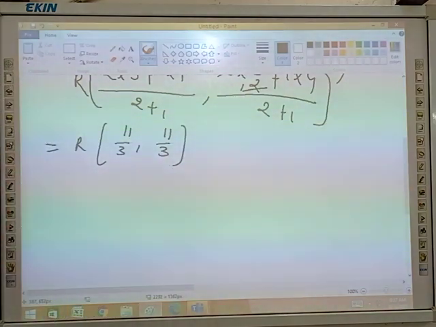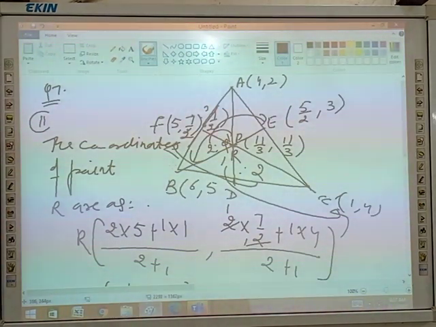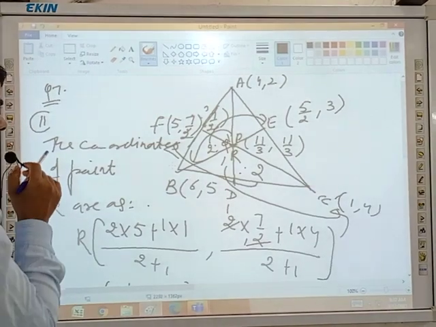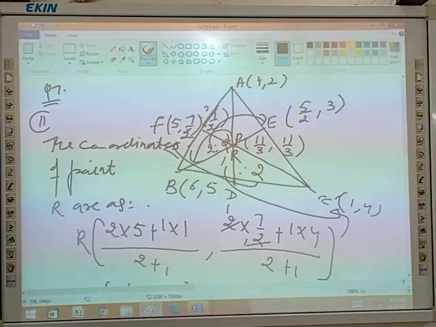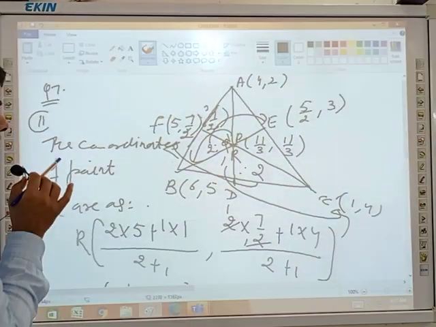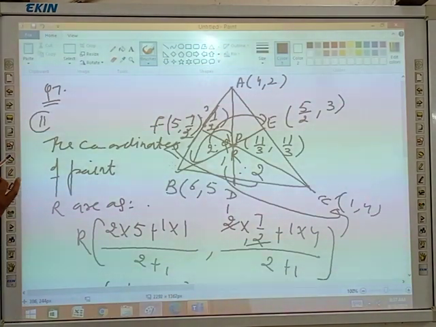You are finding that the coordinate of point P is 11 by 3, 11 by 3, point Q is 11 by 3, 11 by 3, and point R is 11 by 3 and 11 by 3. This is the common point of all the medians, and the points have the same coordinates.